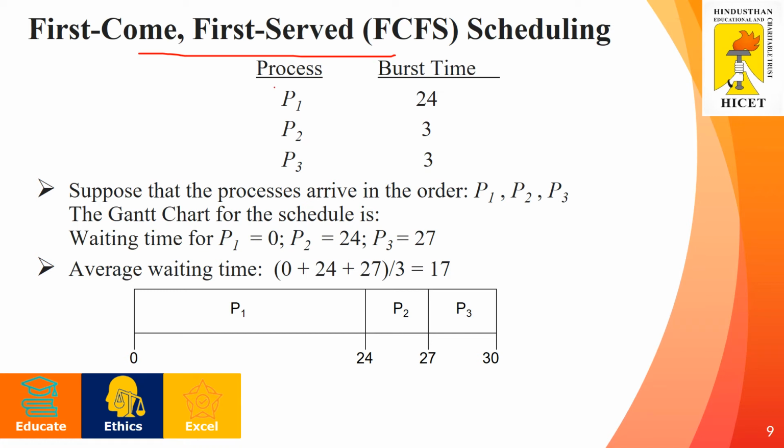We have three processes in the waiting queue: P1, P2 and P3. Process P1 has a burst time of 24 milliseconds. We know what burst time is. Usually the burst time is denoted in milliseconds. So P1 has 24 milliseconds, process P2 requires 3 milliseconds for its completion, and process P3 requires 3 milliseconds for its completion.